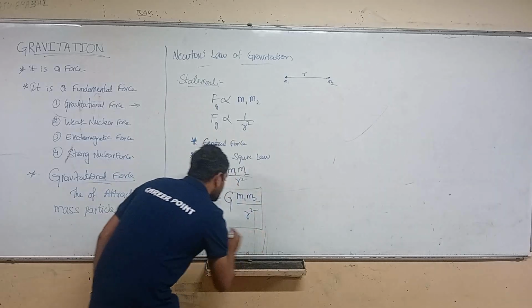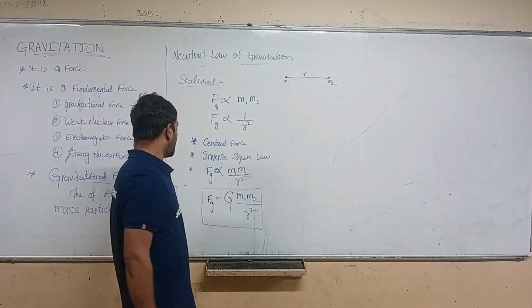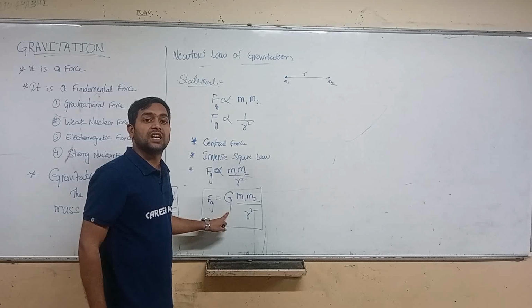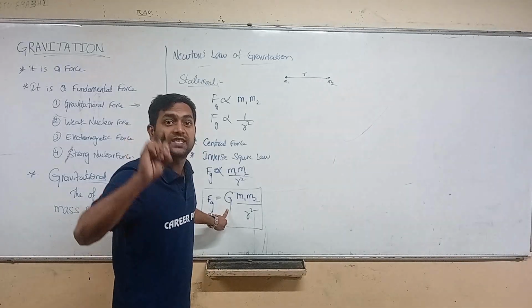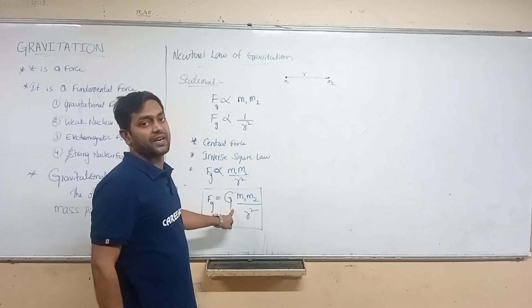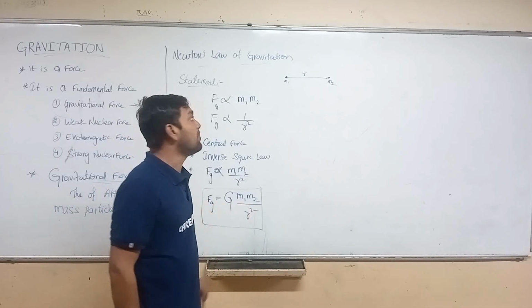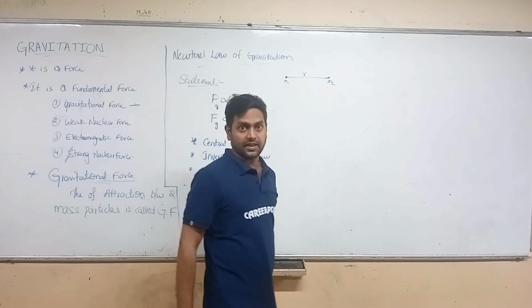This is the gravitational force formula. Fg is the gravitational force, G is the gravitational constant, also called the universal gravitational constant, m1 and m2 are the two masses, and r is the distance between their centers.